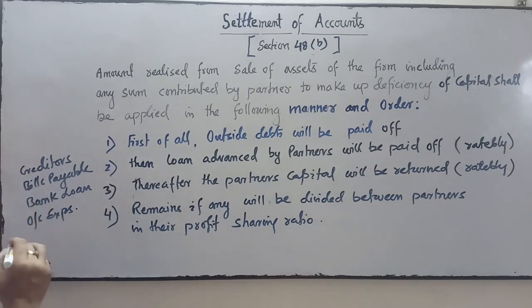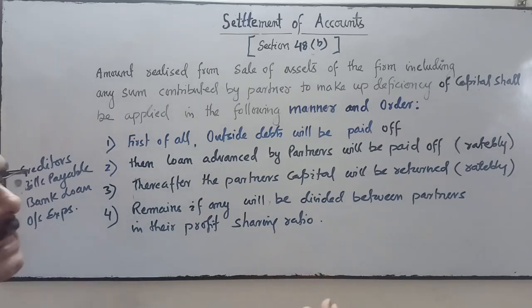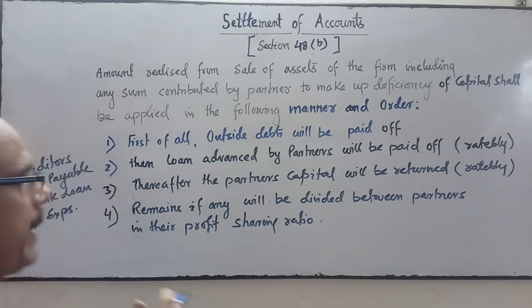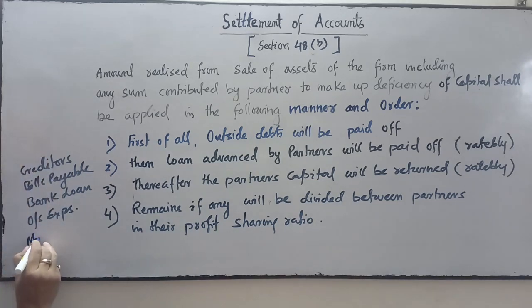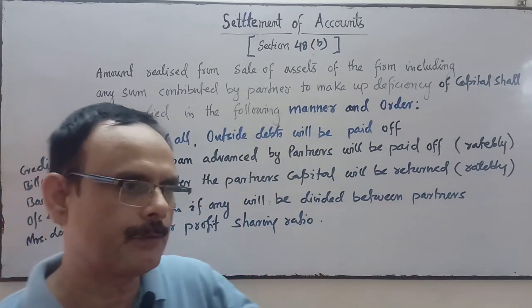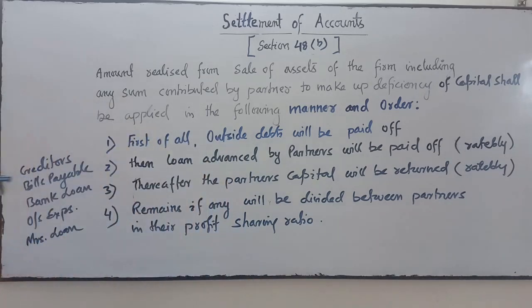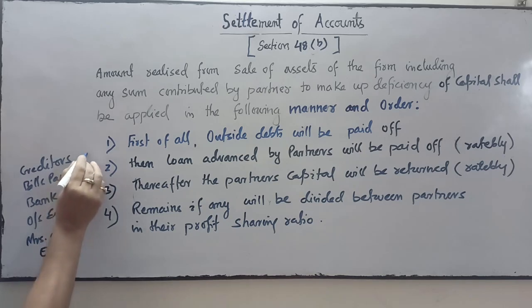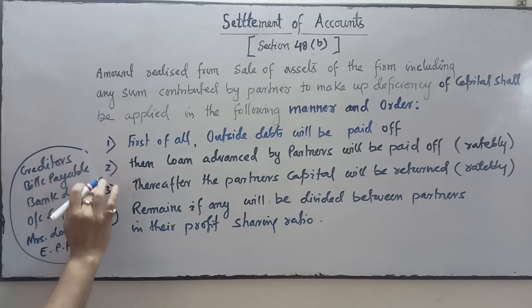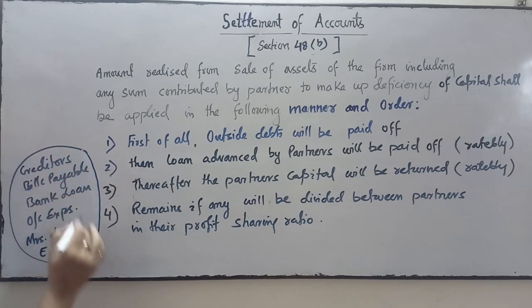If the partner is doing business and their wife has given a loan, the wife's loan is also taken as outside liabilities. Mrs. loan. If the partner's wife has given the loan to the firm, then that will also be treated as outside liabilities. Employee Provident Fund, EPF. These are outside liabilities. Is it clear?